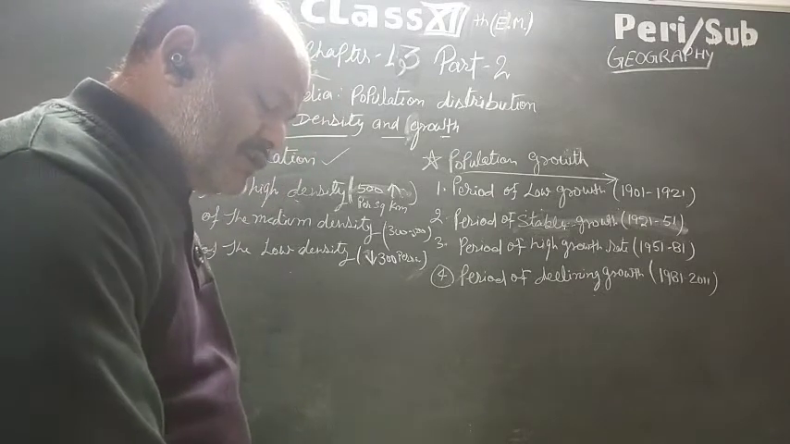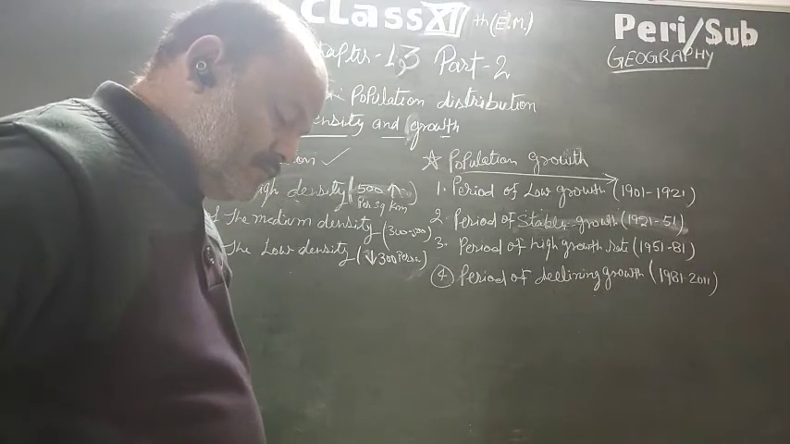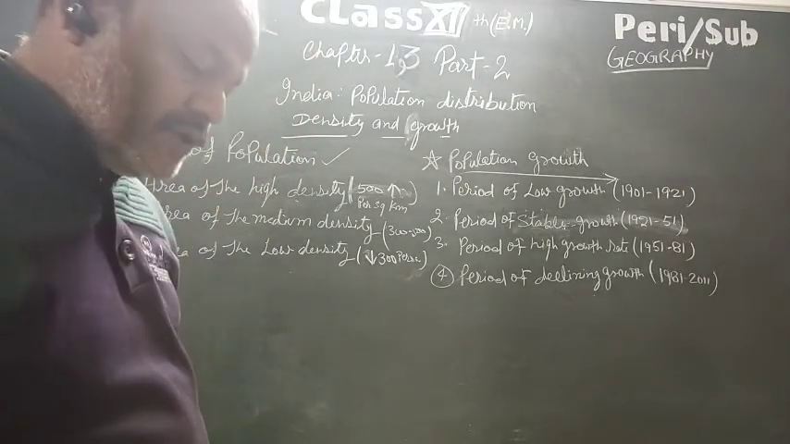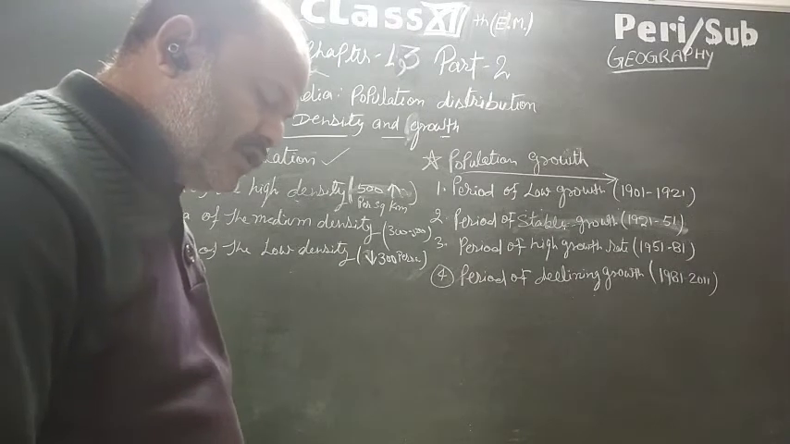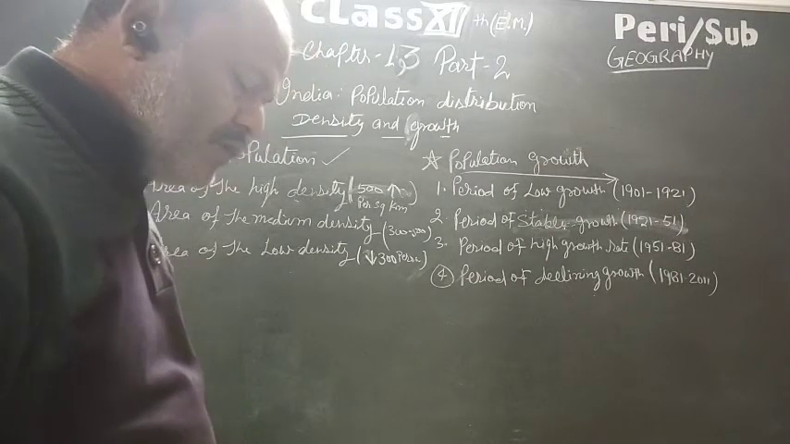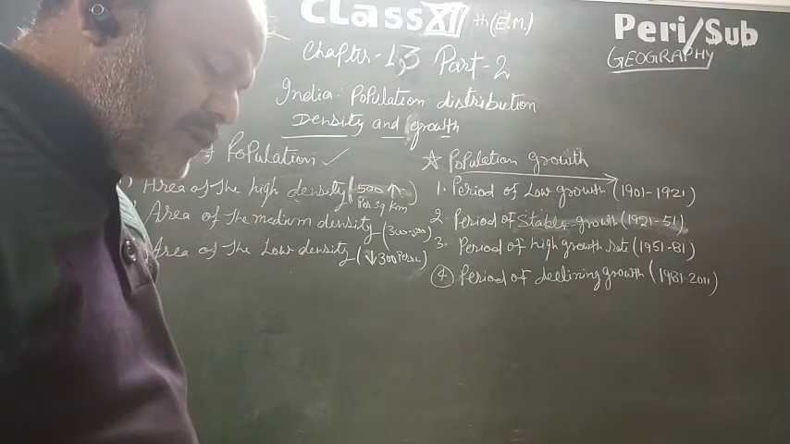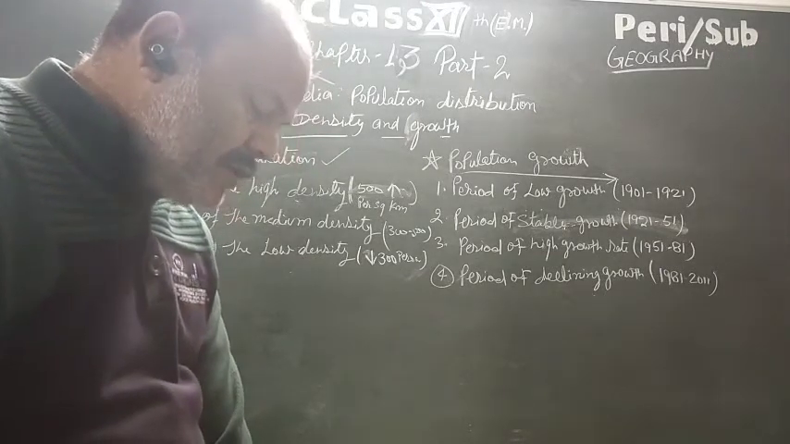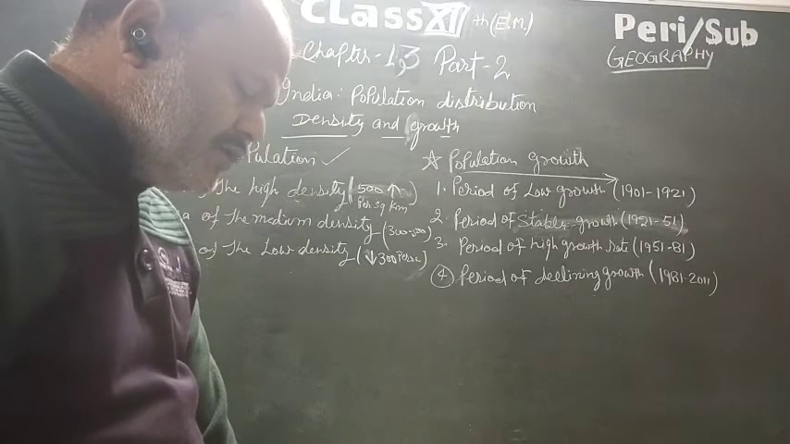Three types of regions are clearly visible in India. Area of high population growth: the union territory of Dadra and Nagar Haveli and Daman and Diu fell under this category. During this period, more than 30% population growth rate was recorded in this union territory.